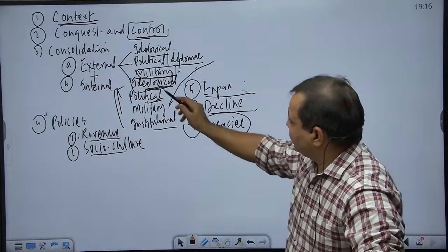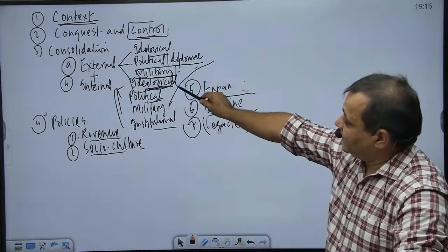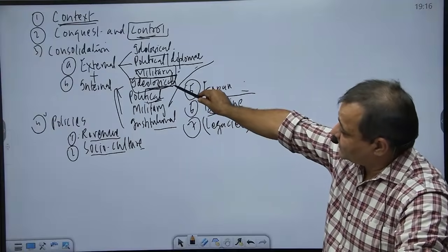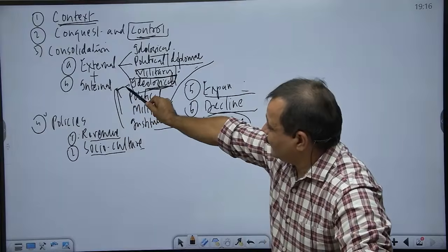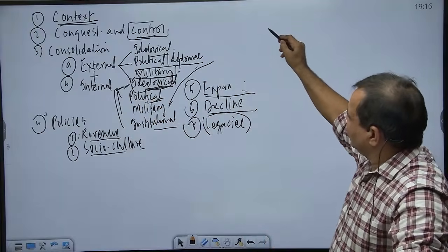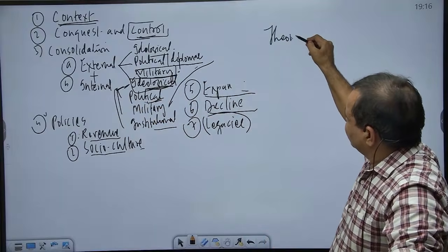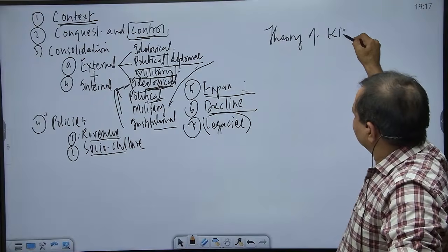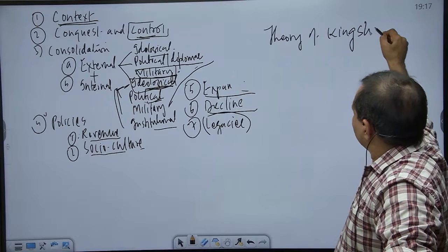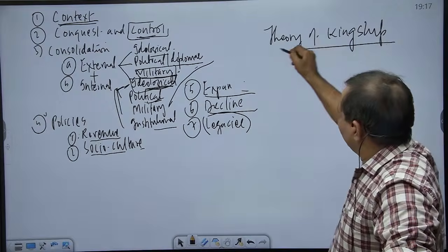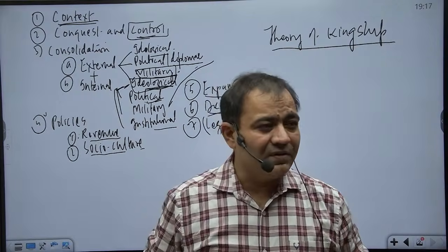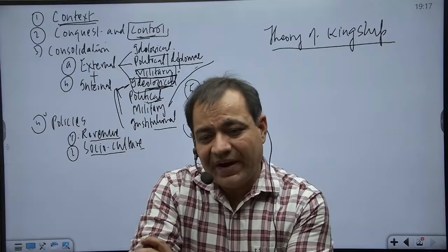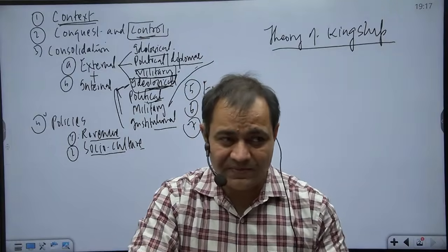Now come back to this one. As I told you, we left it because this requires some special treatment. That is internal consolidation, and that too ideological consolidation. Here he is known for his theory of kingship. And quite interestingly, this person, while developing his theory of kingship, was not relying upon the Islamic principles or traditions of the so called Islamic world.